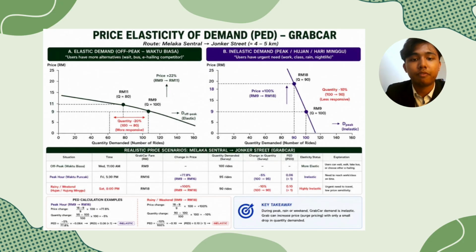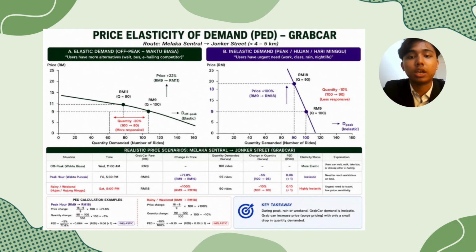mechanism, fares increase during high demand situations such as peak hours, weekends, and heavy rain. Now, let us look at the table shown in the slide. During the off-peak hours, such as Wednesday at 11 a.m., the Grab car fare is around 7 ringgit. During the peak hours, such as Friday at 5:30 p.m., the fare increases from around 9 ringgit to 60 ringgit. Meanwhile, during rainy weekends or busy nights, the fare may increase further, to around 60 to 22 ringgit, because of the surge pricing.